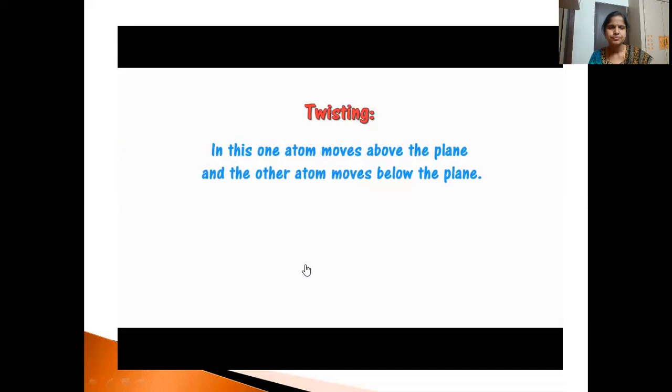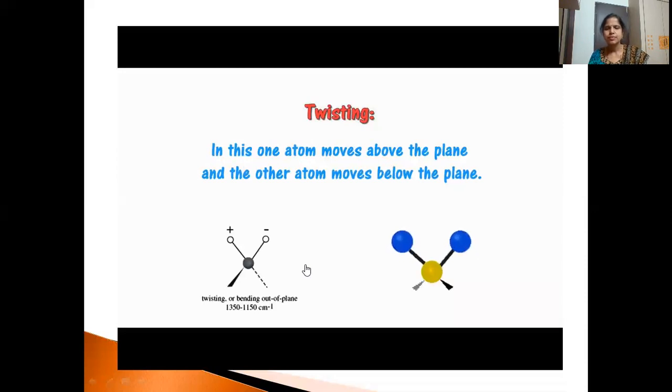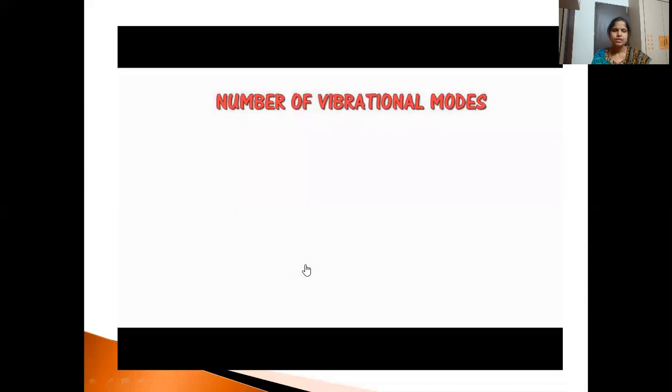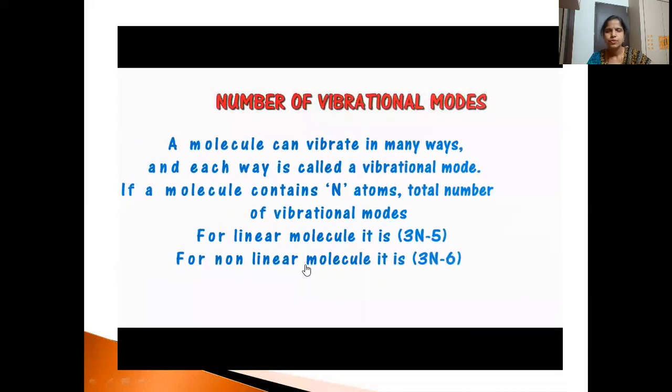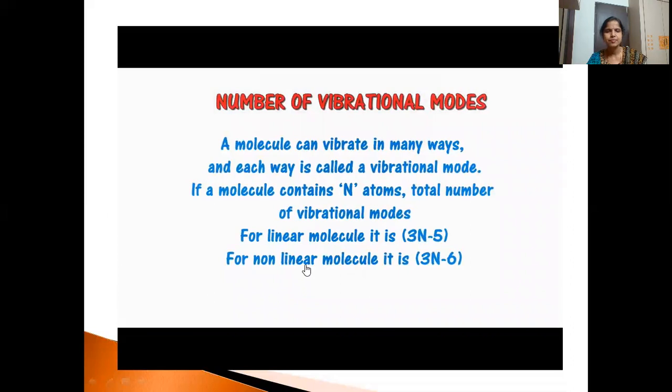Then twisting. So one atom moves above the plane and the other atom moves below the plane. So plus means it is moving above, minus means it is moving below the plane. So it is observed at 1350 to 1150 centimeter inverse. So this is how it is taking place above and below. Above means we represent it with plus sign. Below means it is minus. So these are the different types of vibrations that are taking place.